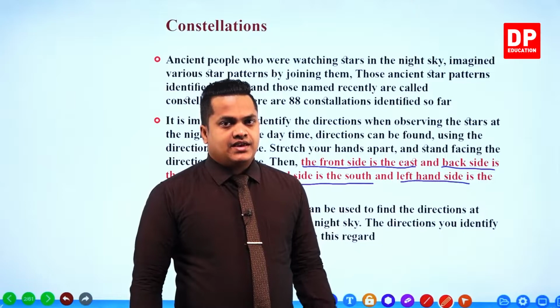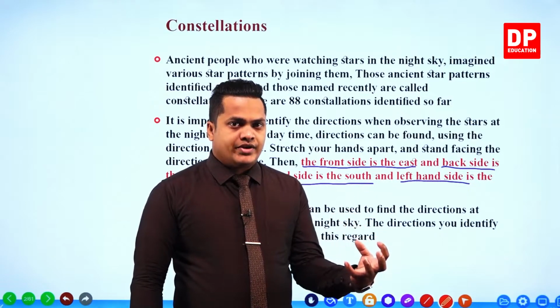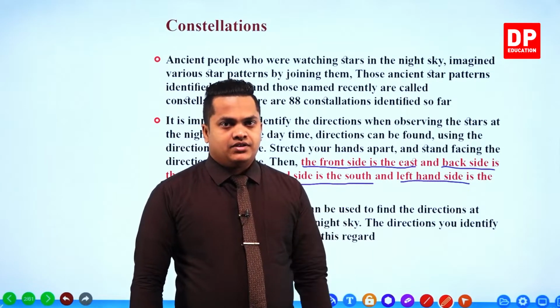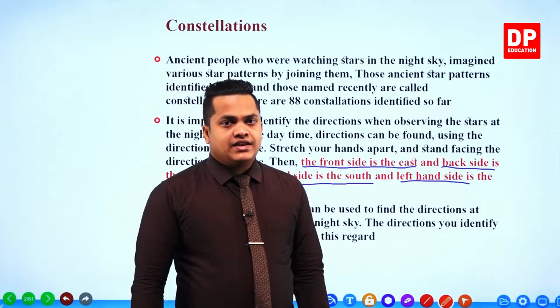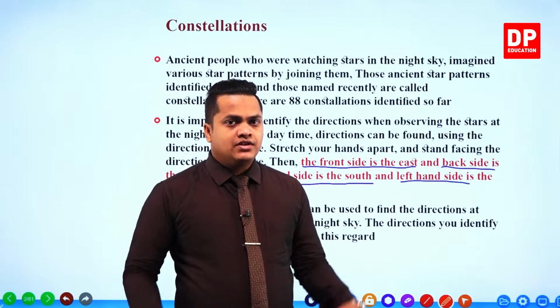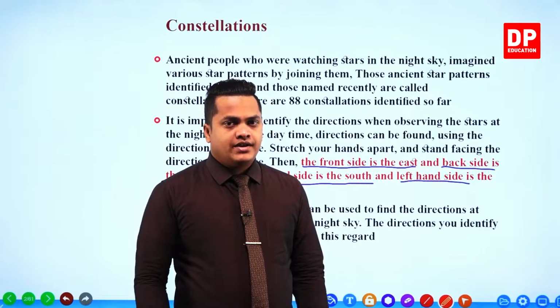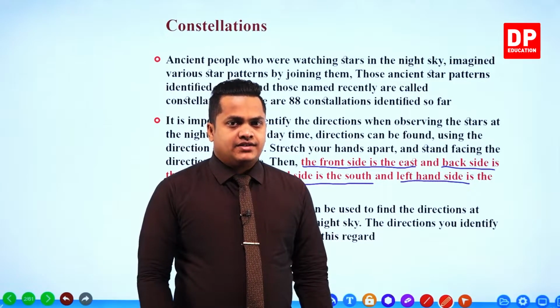So in that landscape, you have to select a certain building, or a tall tree, or a signal tower, whatever. Then in that way, you can select the other directions as well. For a particular direction, you point out a certain special construction or a tree or whatever, right? So in that way, we can identify the others as well.